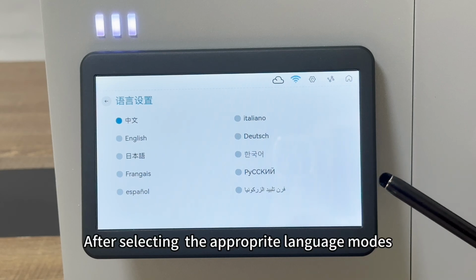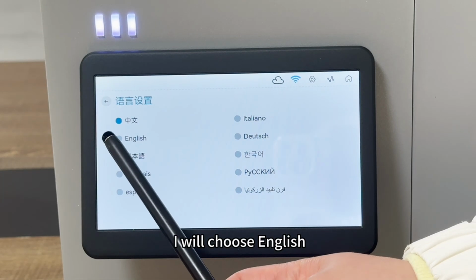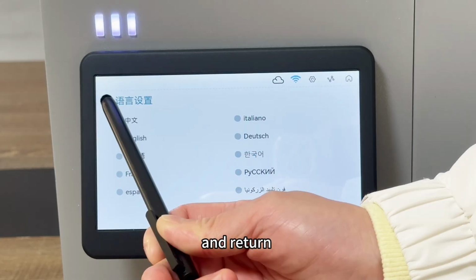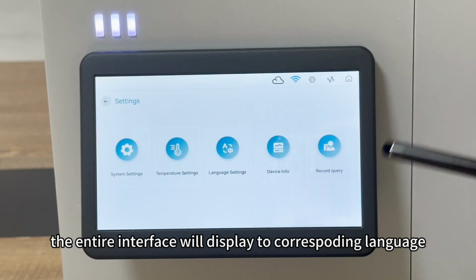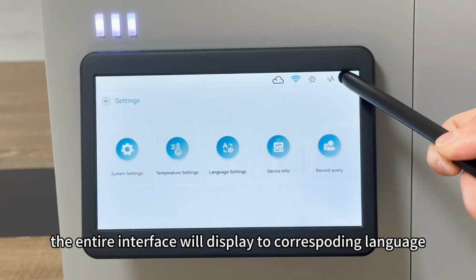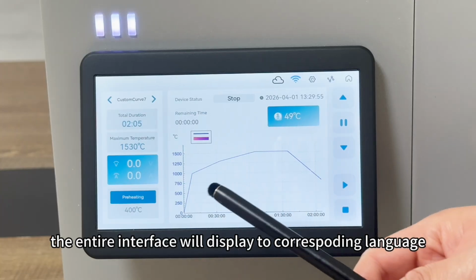After selecting the appropriate language mode, I will choose English and return. Saving the setting, the entire interface will display in the corresponding language.